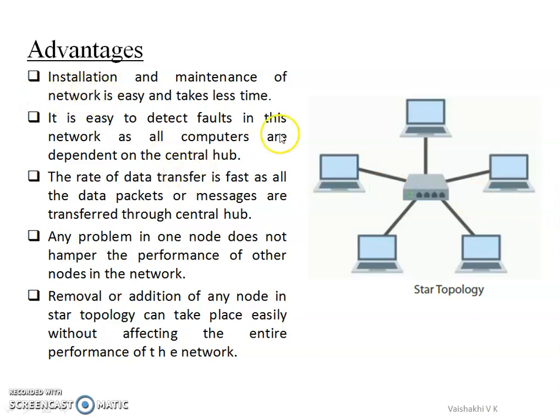What advantages are: its installation and maintenance is easy, and it takes less time to set up the star network. And it is easy to detect faults in the network. And the rate of data transfer is very fast, because all the data are transmitted through the central hub, and any problem in the node does not affect the entire network. And the addition and removal of a node in this network is easy.